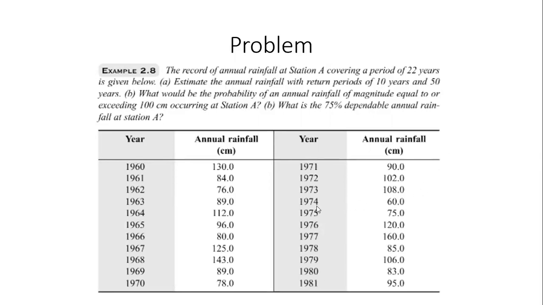Bowman, are you there? Yes, sir. So now Prem Sukh and Rahul have told us that first we will arrange it in descending order, and then we will give ranks to all of these events. Whichever is the highest rainfall will get the highest rank, and whichever has the lowest rainfall will get the last rank. Now, the next question is, how do we estimate the rainfall with the return period of 10 years? Do you have any idea? Yeah, sir, with formula, sir.